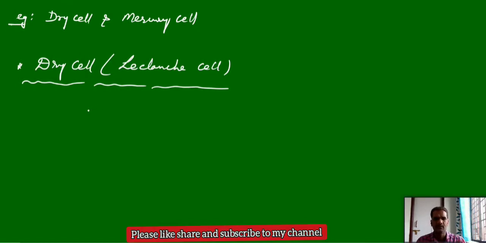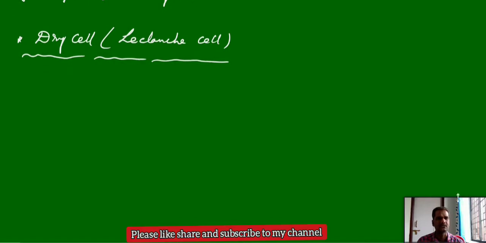The functioning of the dry cell almost looks like a simple galvanic cell, where oxidation takes place at the anode and reduction takes place at the cathode. Electrons flow from anode to cathode and the current flows from cathode to anode. The functioning is the same in every cell, but here the anode, cathode and electrolytes are different, and the cell construction is a little different compared to the galvanic cell. Overall, the phenomena are almost the same.